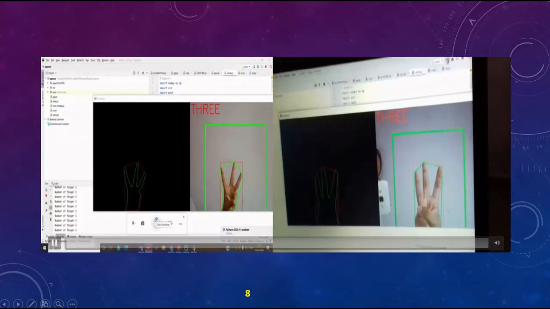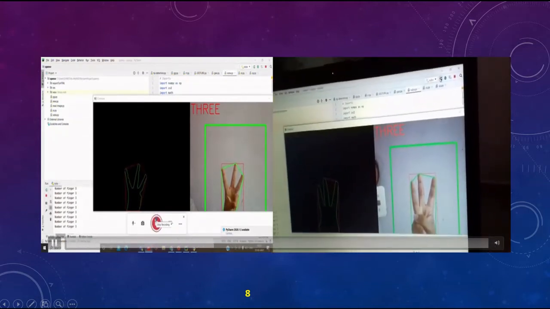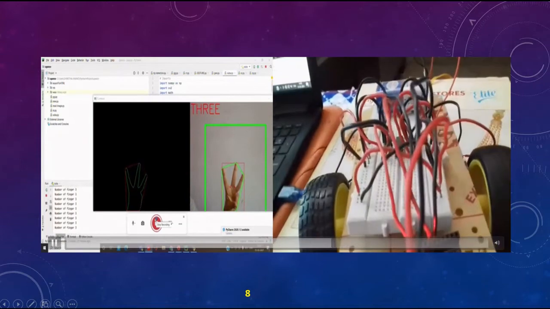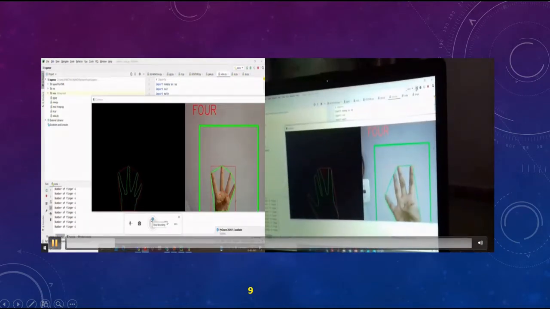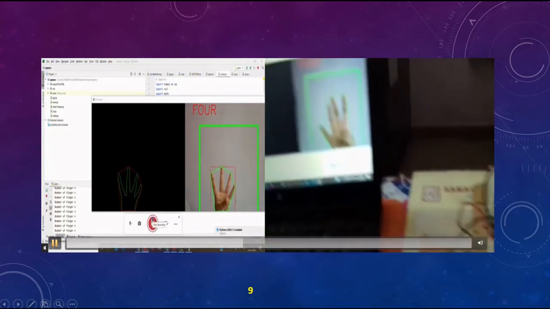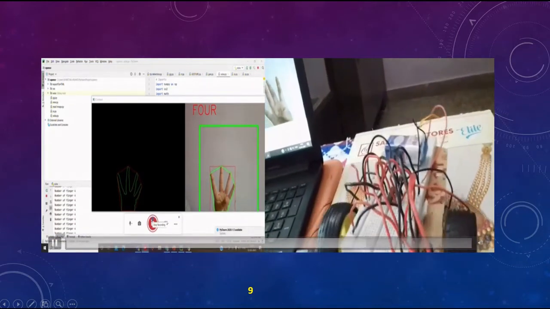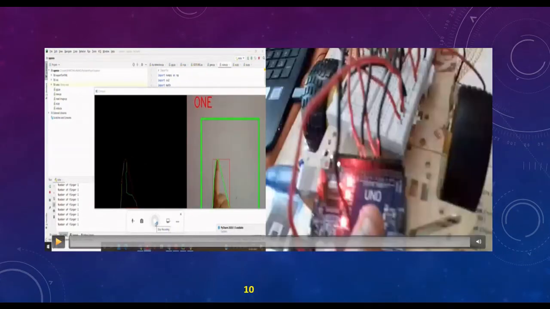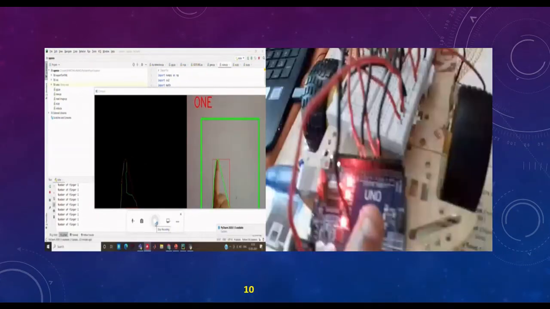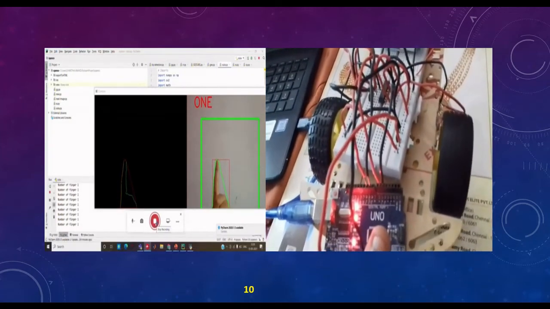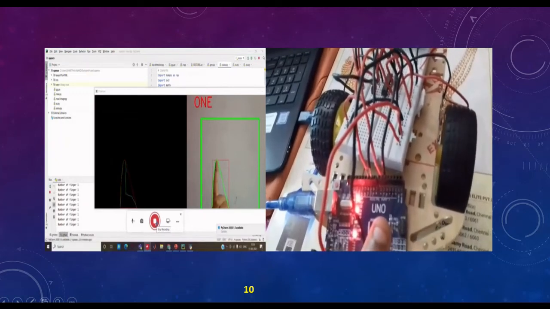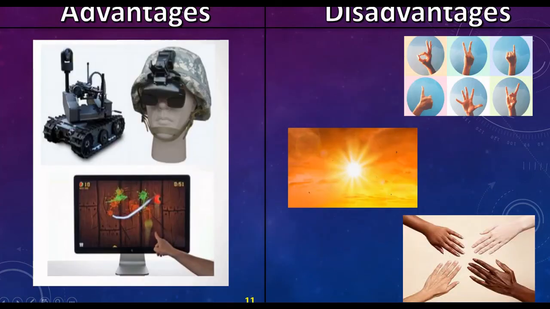For the gesture 3, the defects are found to be 2 and the bot is navigating in left direction. Next, for the gesture 4, the defects are found to be 3. The bot is navigating in right direction. In the previous command, we noticed the red color dot represents the defect. For the number 1, we don't have any defects as such. So when we show our gesture as 1, the bot stops its movement. So this is how we arrive at the output.